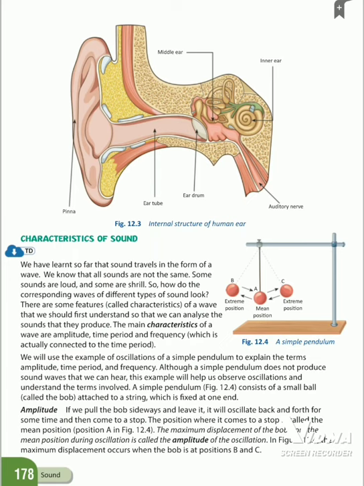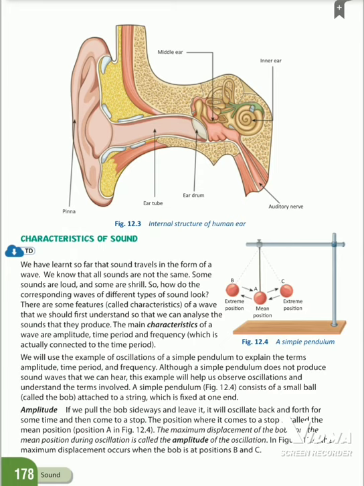C is the maximum position on the right side.